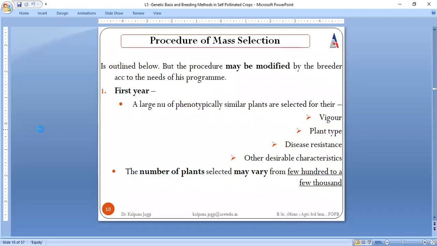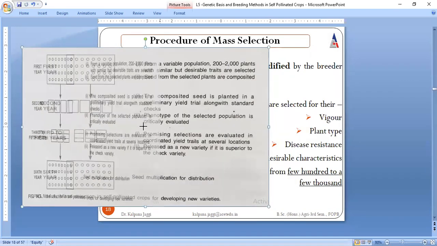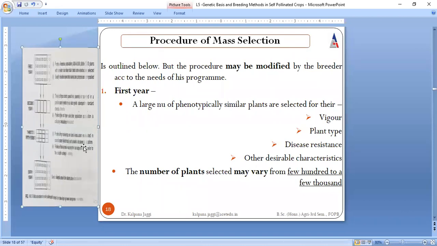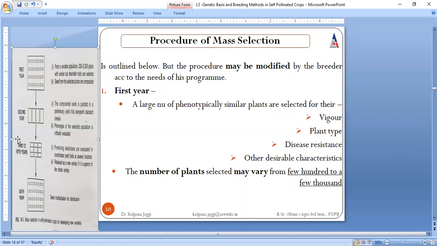I will carry the two things side by side so that it is easy for you all to understand. See, these all are the procedures, that means these all are the steps of mass selection.